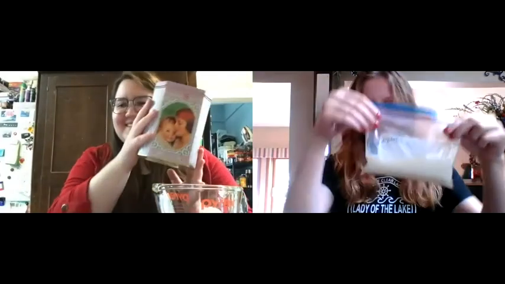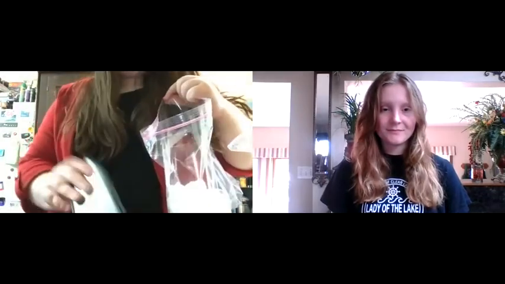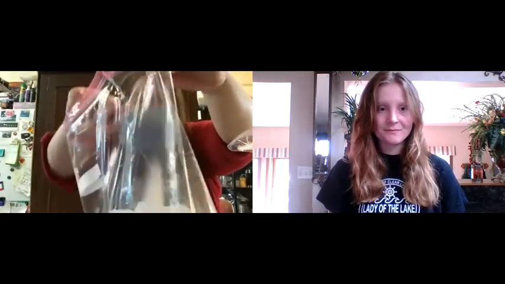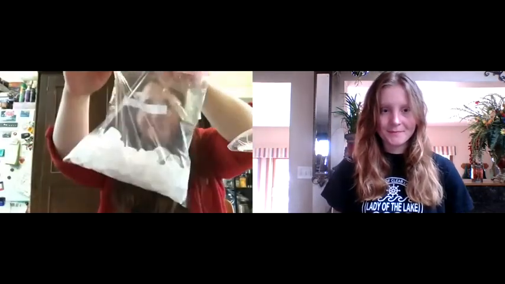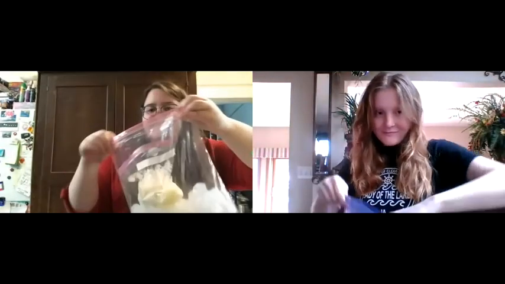First, we're going to add the sugar, milk, whipping cream, and vanilla into the quart-sized Ziploc bag, and we're going to seal this bag securely. Next, we're going to add the ice into the gallon Ziploc bag. It's optional, but if you like, feel free to use a thermometer to record the temperature of the ice. Then, we'll add the salt. Once we've added the salt, we'll take the quart-sized bag and put it inside the gallon-sized bag of ice and salt. Seal the gallon bag securely.